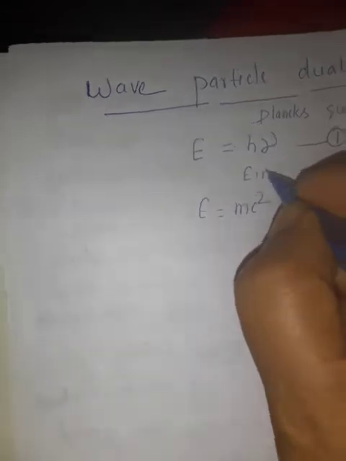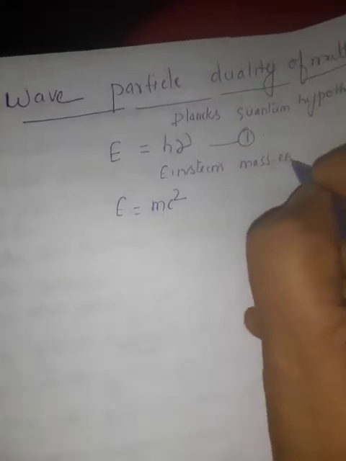This is the first equation. Next, if light behaves as a particle, the energy is given as E is equal to mc square. This is Einstein's mass energy relationship. This is the second equation.